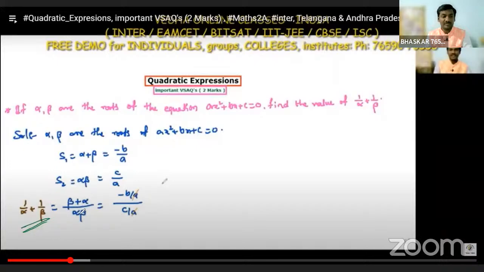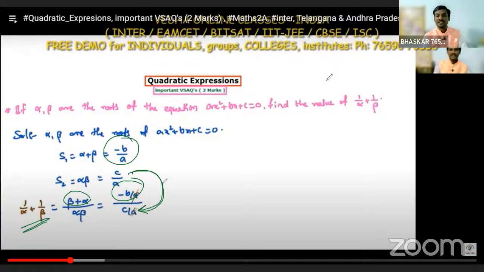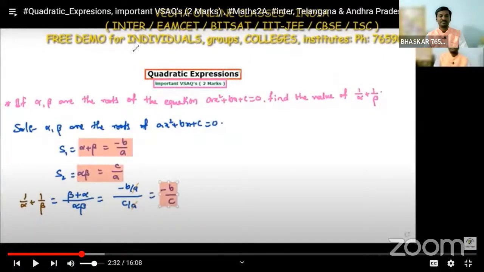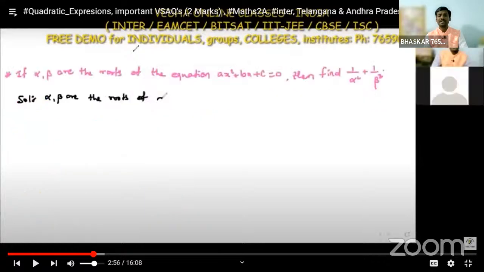Take the LCM, alpha beta, giving beta plus alpha over alpha beta. Alpha plus beta is minus b by a, and alpha beta is c by a. Here a gets cancelled, and minus b by c is the required solution.